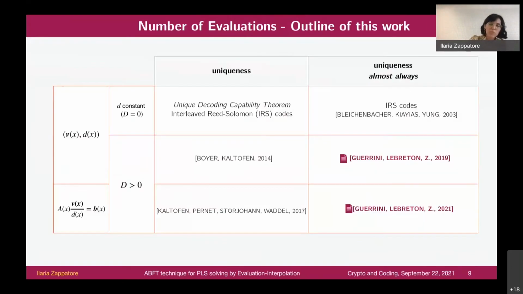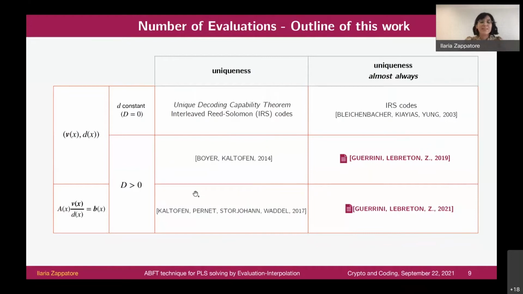So here you can follow the outline of the talk. We complete the table with all the existing results in the literature in black and with our new results in purple. In particular, we will complete this table with all the number of evaluations needed to reconstruct the vector of rational functions in the general case.